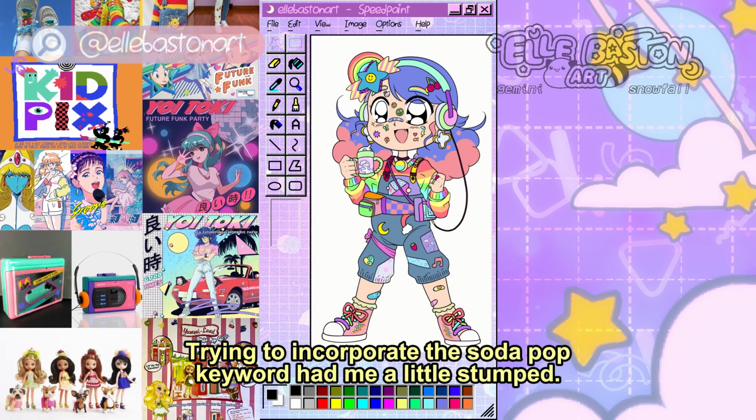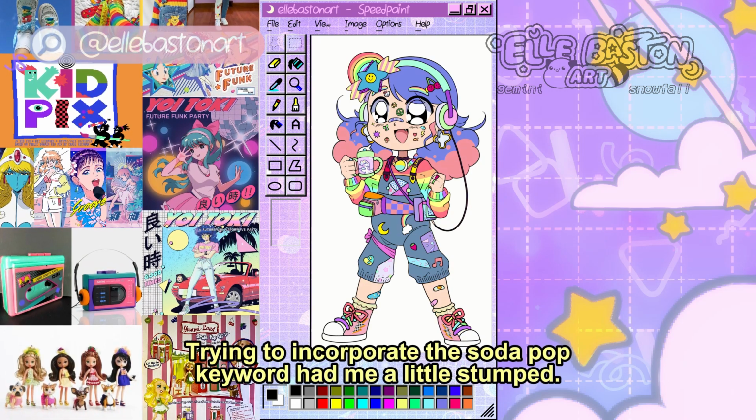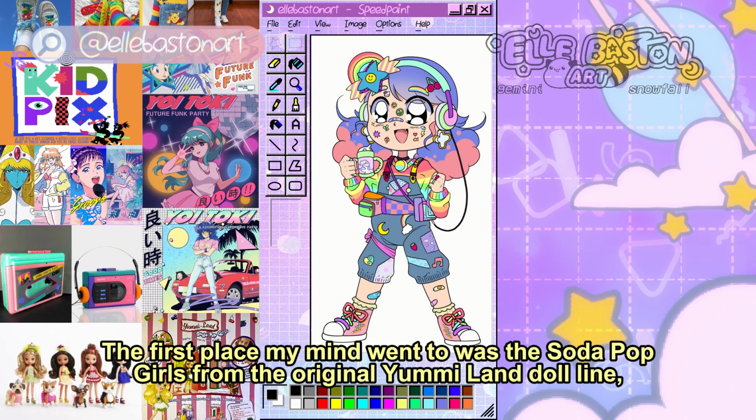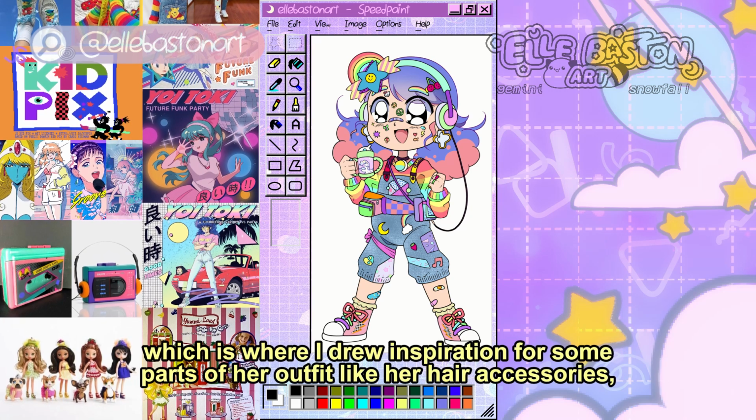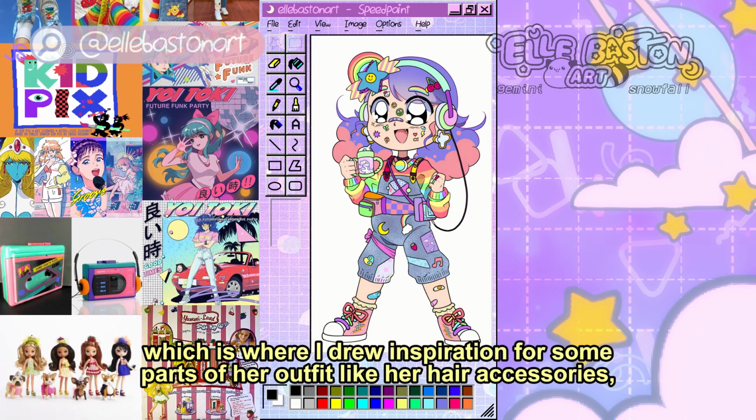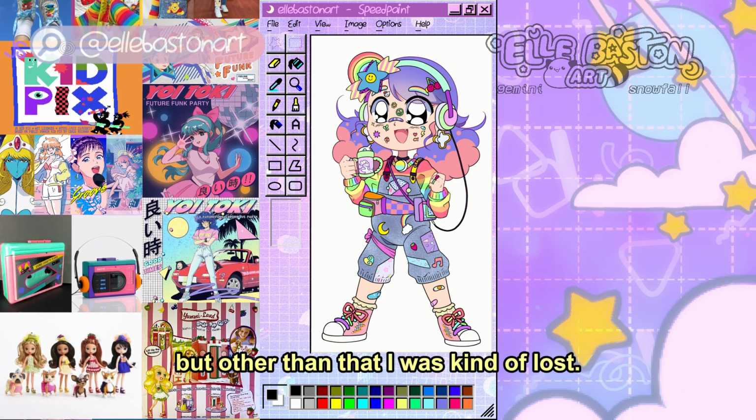Trying to incorporate the soda pop keyword had me a little stumped. The first place my mind went to was the Soda Pop girls from the original Yummy Land doll line, which is where I drew inspiration for some parts of her outfit, like her hair accessories. But other than that, I was kind of lost.